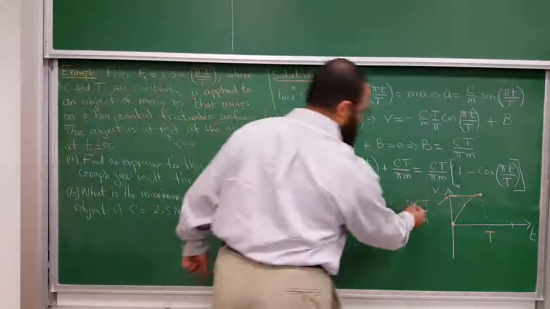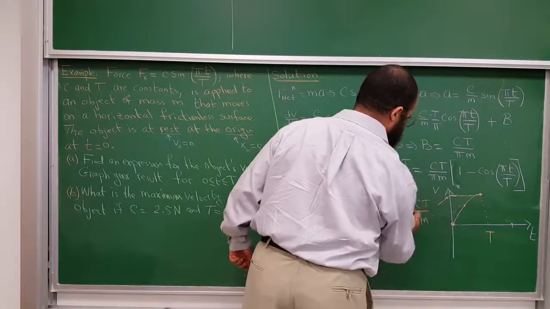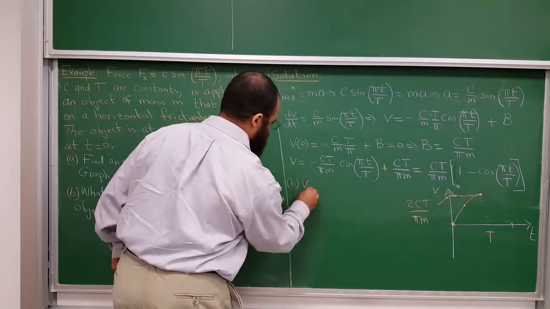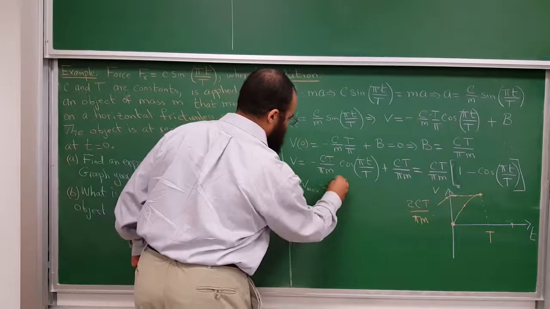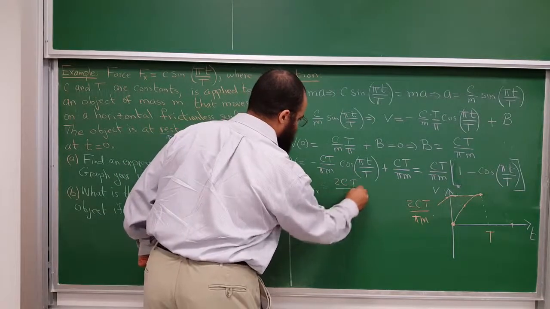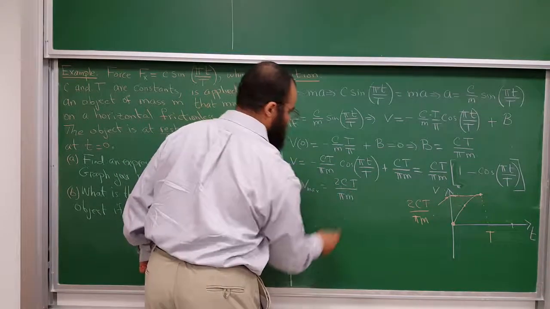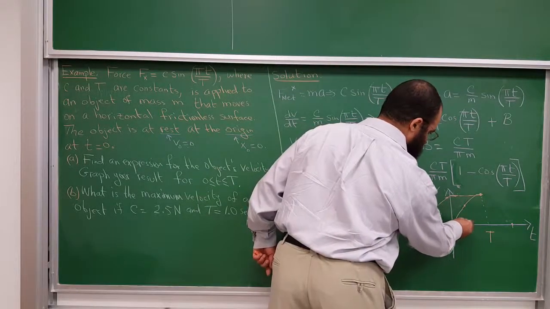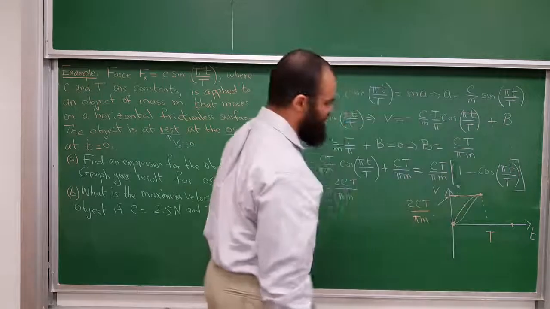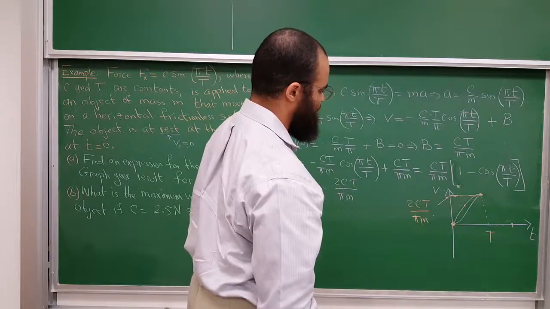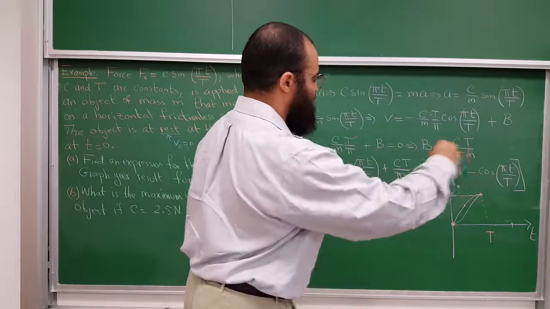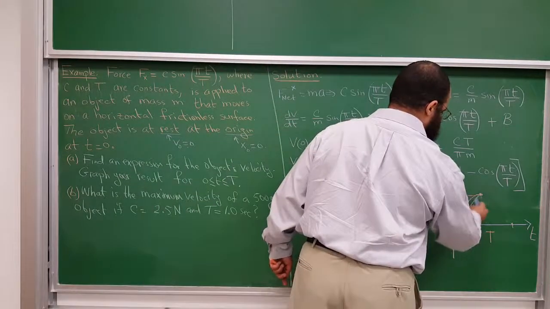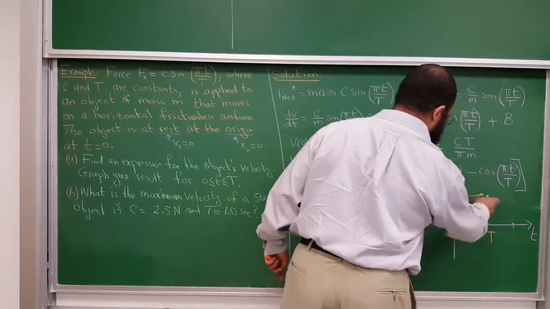Well, this is the maximum velocity. It can reach up to here. That's V max. So for part B, V max is equal to twice C capital T over pi m. By the way, I think I messed up here. So the shape should look like that. Anyways, that doesn't change the fact that this is the maximum.